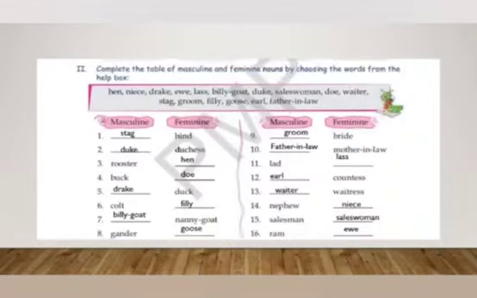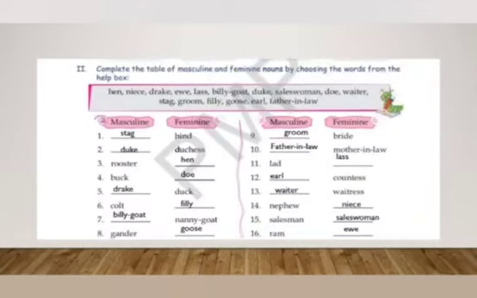The second exercise. Here, you need to complete the table by putting either masculine or feminine gender. You can choose the words from the box. First is hind. Its masculine gender will be stag. For duchess, it will be duke. For rooster, the feminine gender is hen. For buck, it will be doe. For duck, the masculine gender is drake.